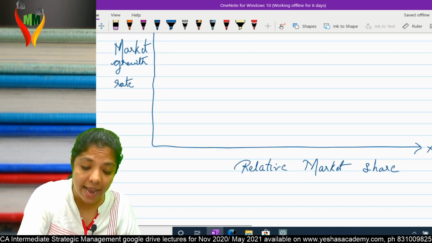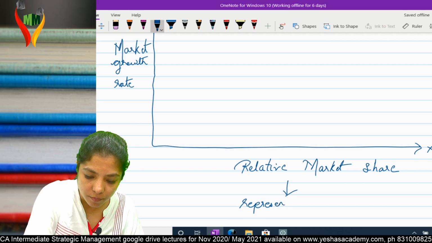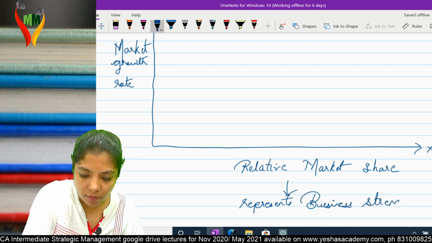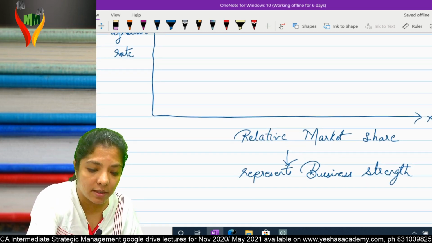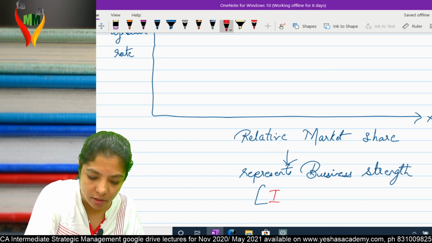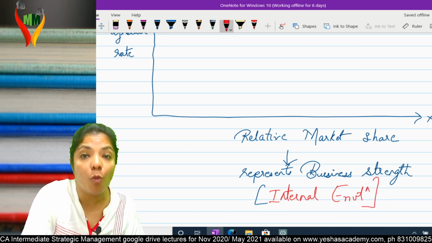So basically, X represents business strength. Am I clear? That means X axis is which environment? It is internal environment. I hope you're with me.